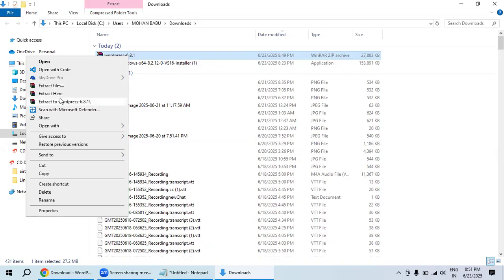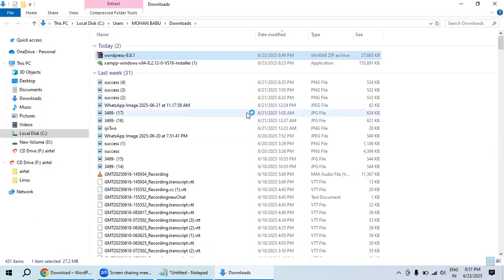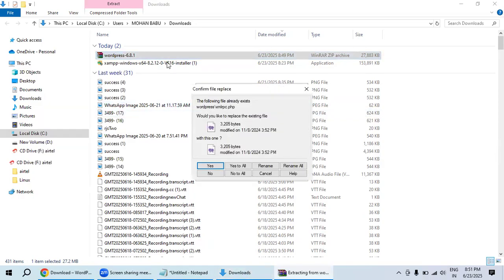Even you can use WinZip to extract the files, but I had WinRAR software, the icon showing like this. Just extract here. Now it will extract. That exe file won't extract because it is not inside the WinZip or WinRAR file.